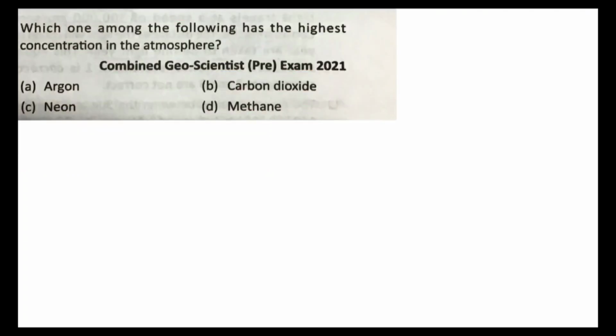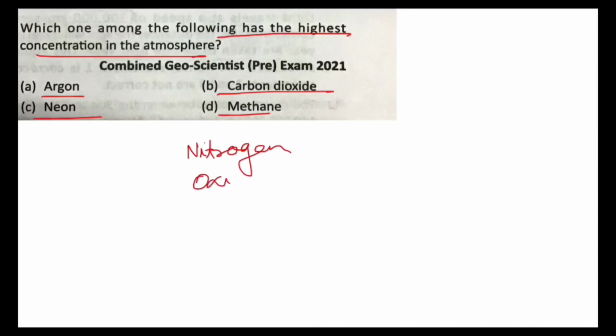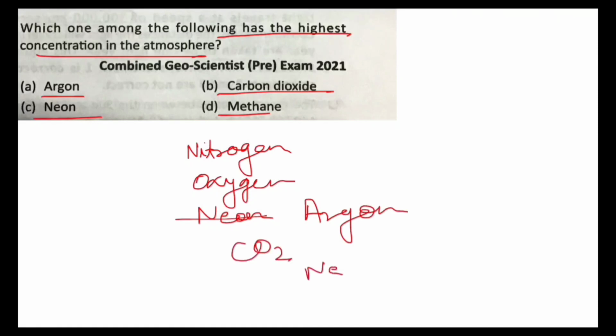Next. Which of the following has highest concentration in the atmosphere? Argon, carbon dioxide, neon or methane. Constituents of air in atmosphere are in the order nitrogen, oxygen, argon, carbon dioxide, neon, then helium. So these 5 you should at least remember. Among these, argon has the highest concentration in the atmosphere.